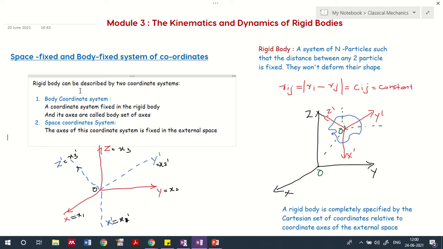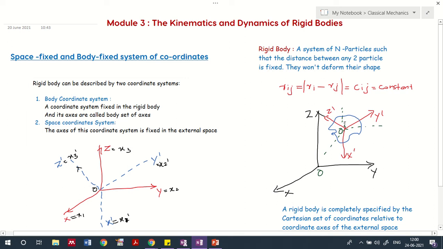In the body coordinate system, the coordinate system is fixed in the rigid body, as you can see here, and its axes we call the body set of axes. Another is the space coordinate system, whose axes are fixed in the external space, as we have seen, xyz, the unprimed ones, representing the space coordinate system.